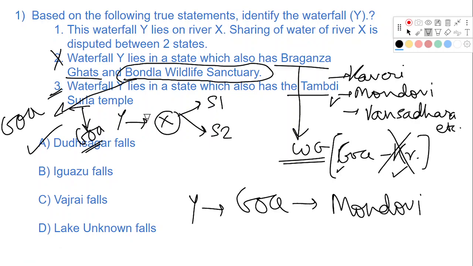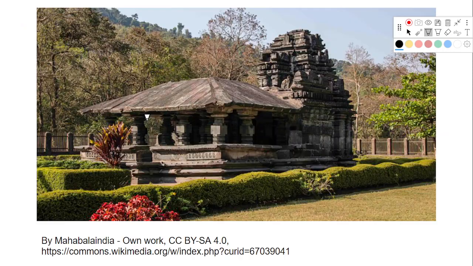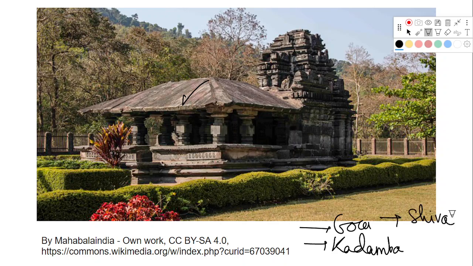You must remember all the major temples of India, the material out of which they have been carved, the approximate century in which they were constructed, the kings that sanctioned these temples, and the architecture of these. Tamdi Surla is an important temple. This is the Tamdi Surla temple. It is in Goa. It was built by the Kadamba kings. And the main deity here is Shiva.